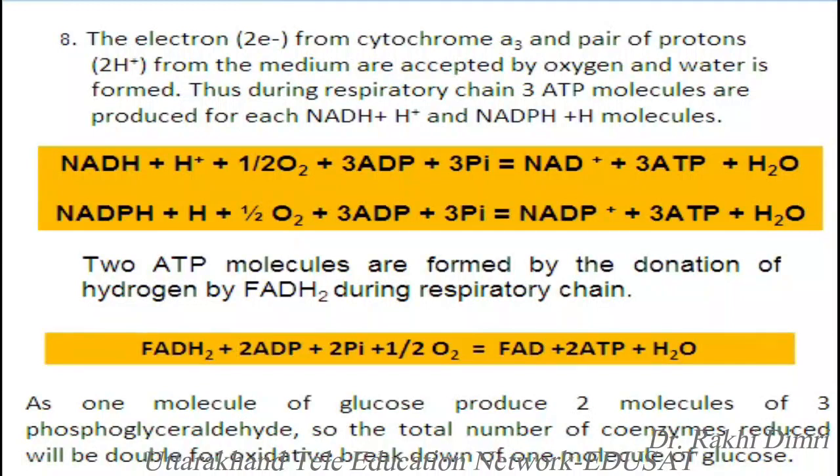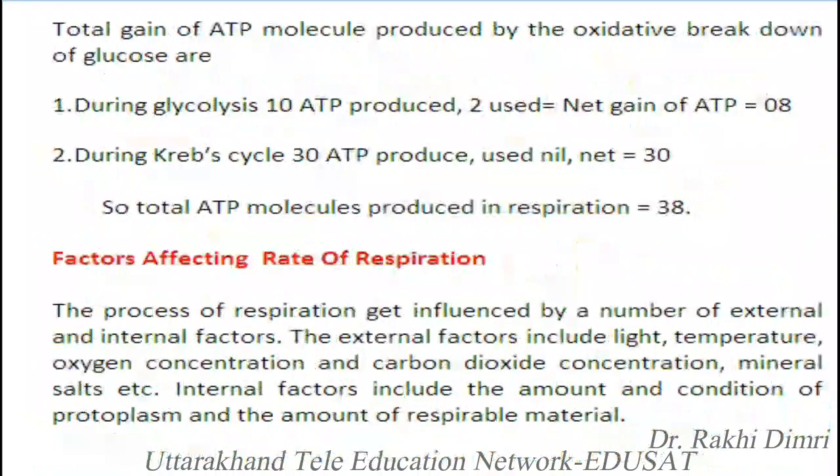Two ATP molecules are formed by the donation of hydrogen by FADH2 during respiratory chain. As one molecule of glucose produces two molecules of 3-phosphoglyceraldehyde, the total number of coenzymes reduced will be double for oxidative breakdown of one molecule of glucose.